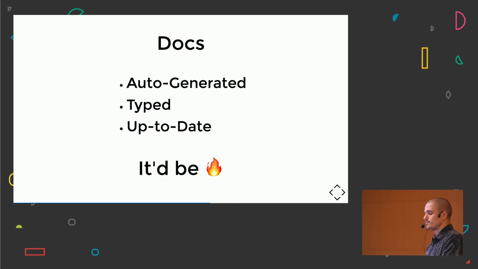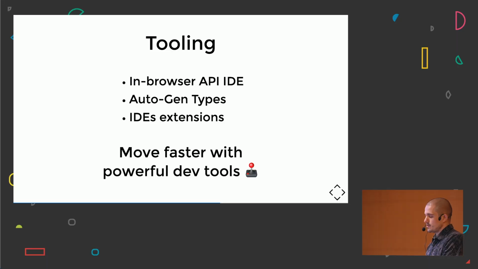Regarding documentation, I think it would be really nice if we could have auto-generated types, but most important, always up-to-date documentation by default. I don't want to go to my API docs and expect some field that I cannot get in the production API response. And I would like to move faster with powerful dev tools. So we are going to see in the live coding how GraphQL provides a browser API IDE called GraphiQL, as well as how we are going to be able to auto-generate TypeScript types from our GraphQL schema and get a supreme developer experience with IDE extensions.